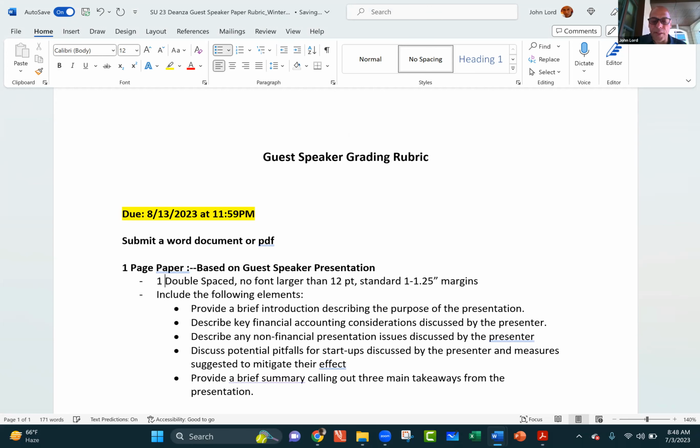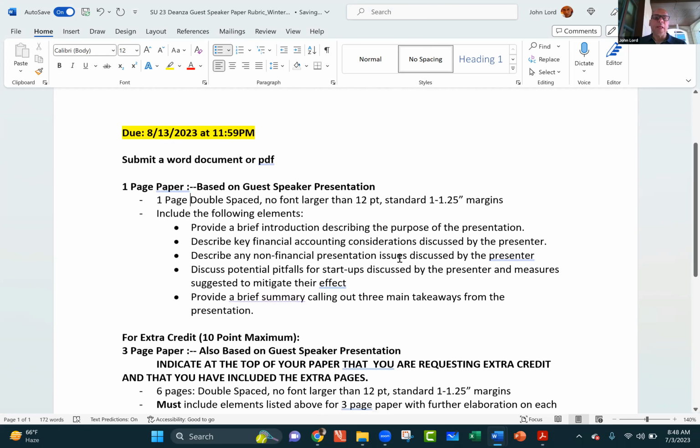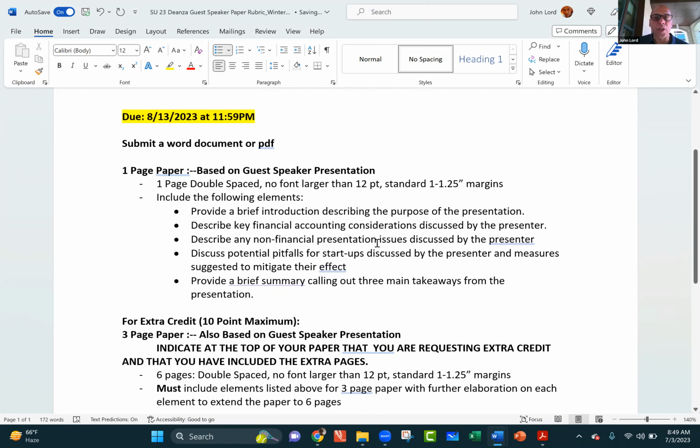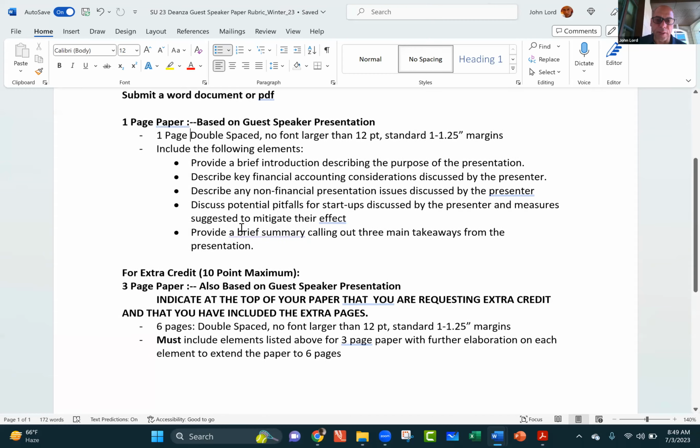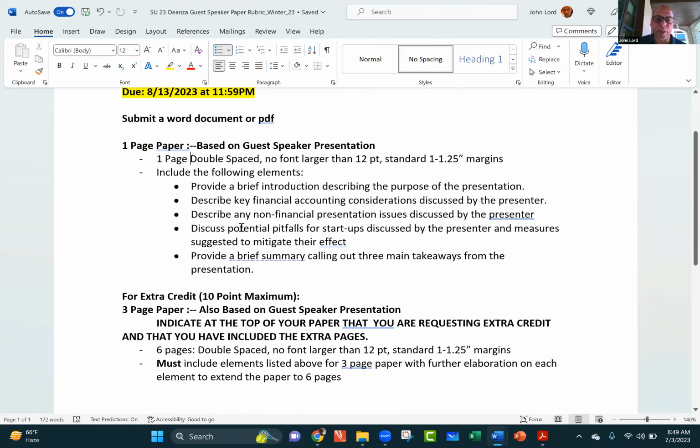It's a 1-page paper that is double spaced, etc. And I'm asking you to go ahead and talk to some of these elements that you see in this rubric. Now, if you want to, you can go for 3 pages, and that will allow you to get some extra credit points, 10-point maximum. Sometimes students maybe want a little help with their grade. So if you want to continue writing some more, you can. That will be 3 pages for that extra credit. Okay, so that's the guest speaker rubric.